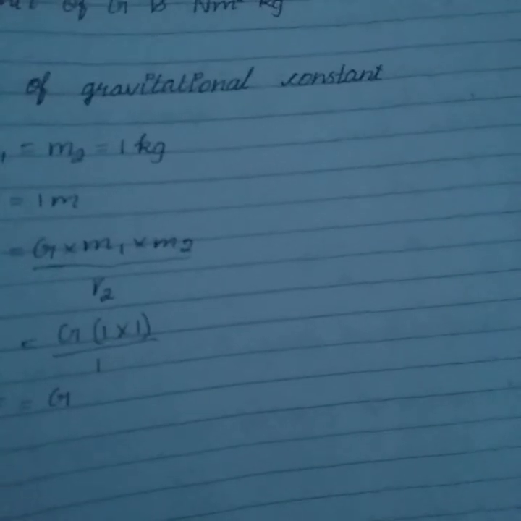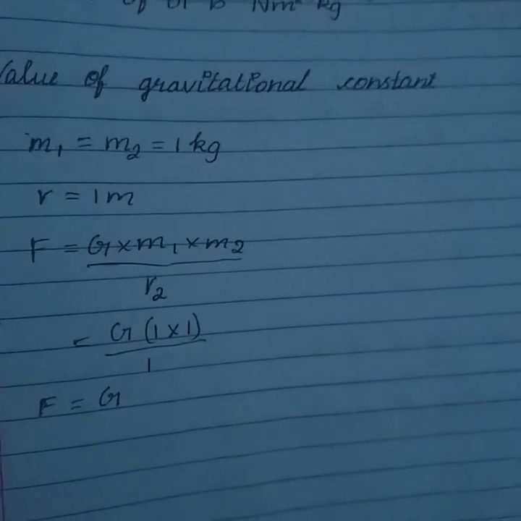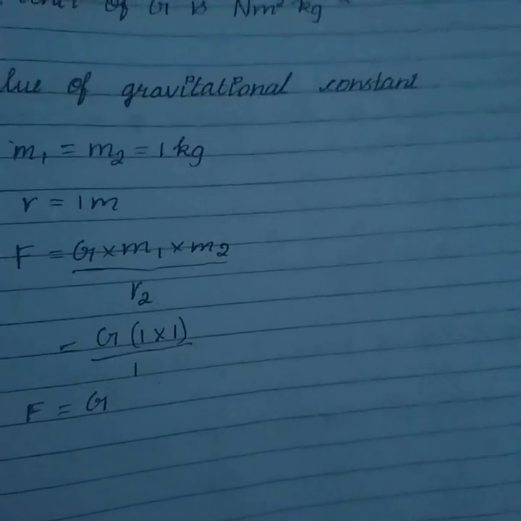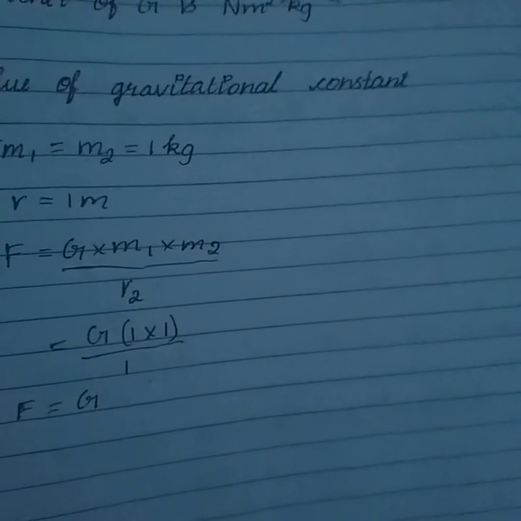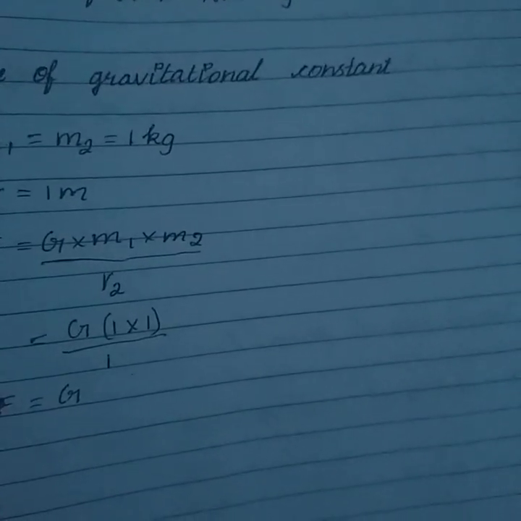The experiment with gold balls gave the value of gravitational constant G as 6.67 into 10 power minus 11 Newton meter square by kg square. We take G as 6.7 into 10 power minus 11 Newton meter square by kg square in the numerical problems just for the sake of convenience in calculations.